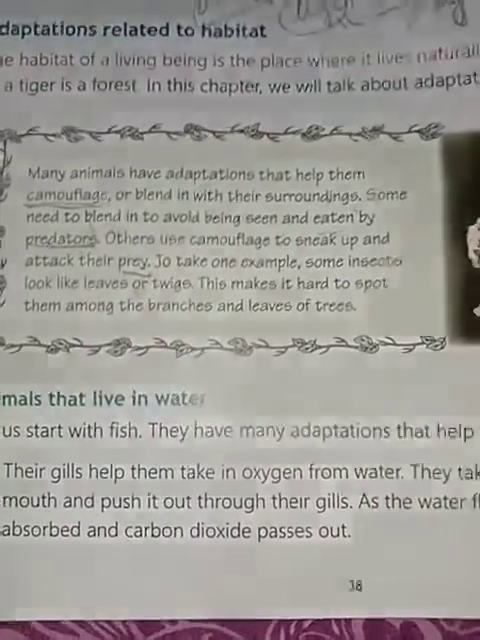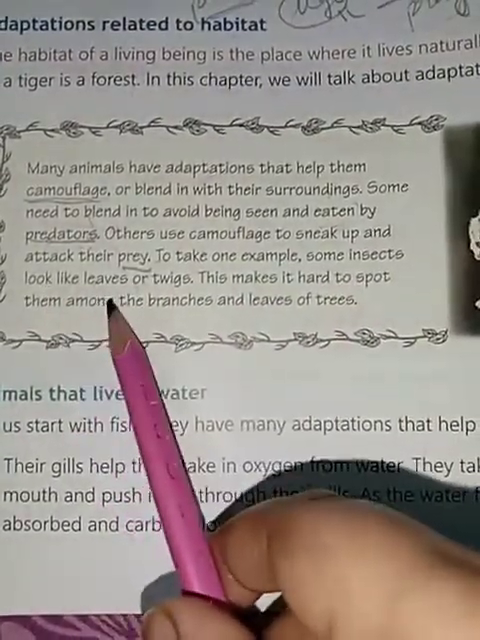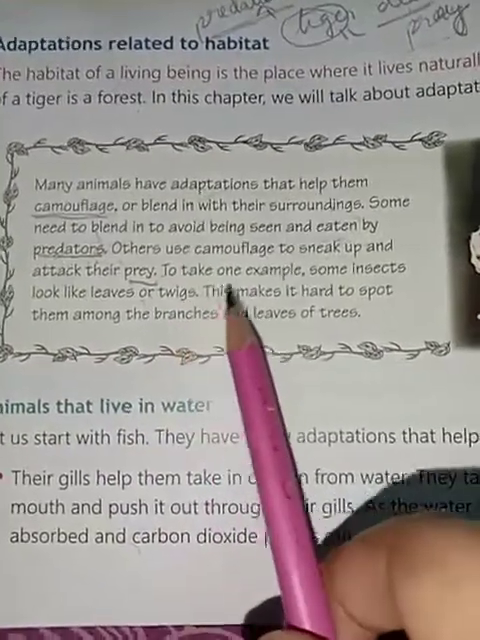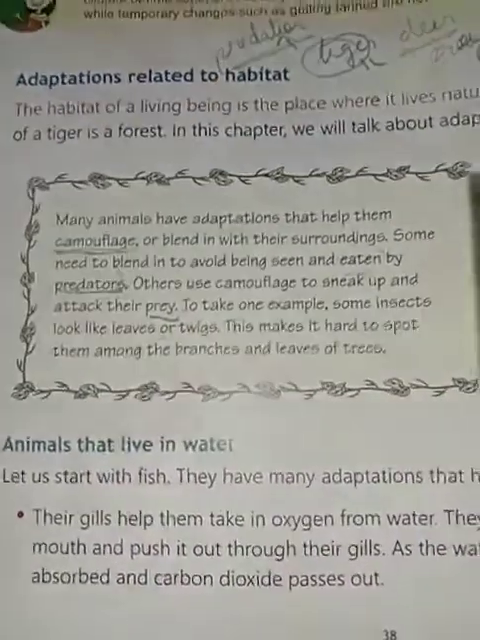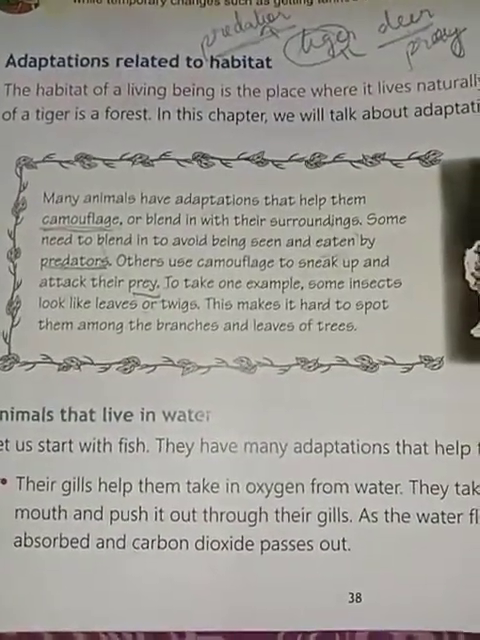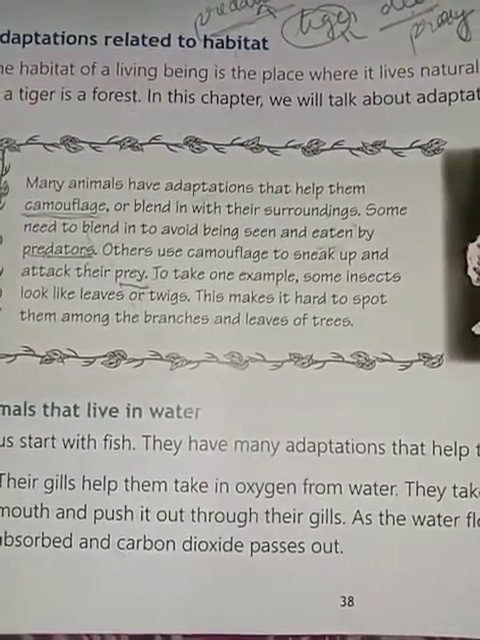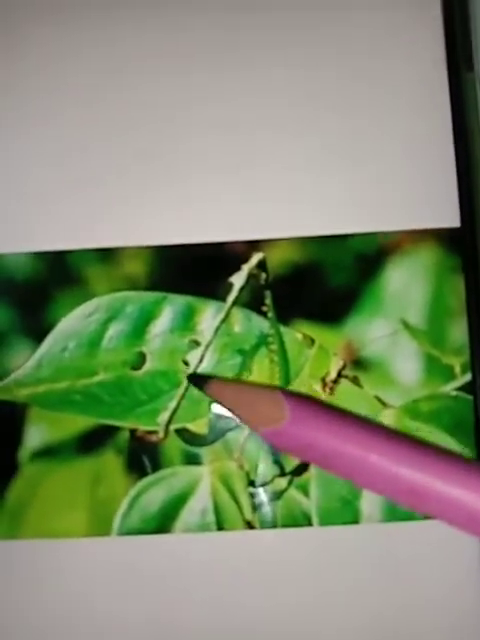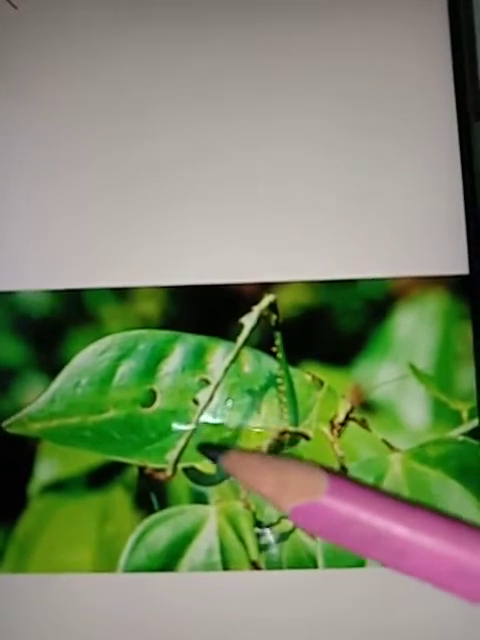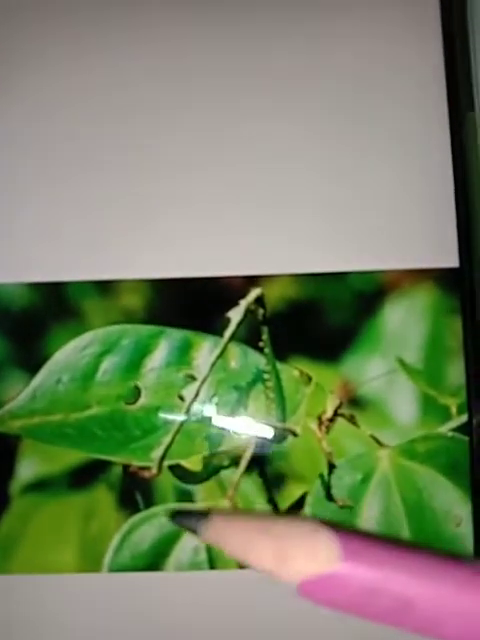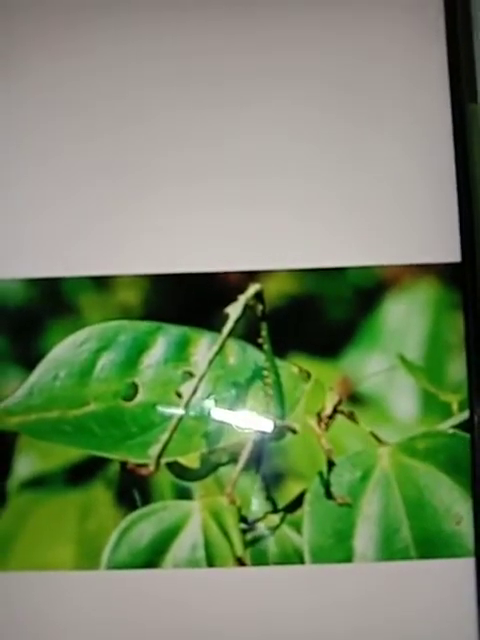Understood? To take one example, some insects look like leaves or twigs, as I have shown you in that picture. This makes it hard to spot them among the branches and leaves of the tree, as they look exactly like the branches of the tree on which they are sitting. So their enemies cannot see them. If they sit here, the one who will eat this insect will not see them. So this camouflaging enables them to avoid being eaten by their predator. I hope you have understood.